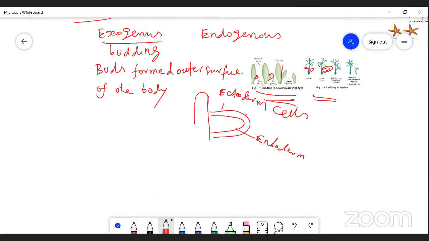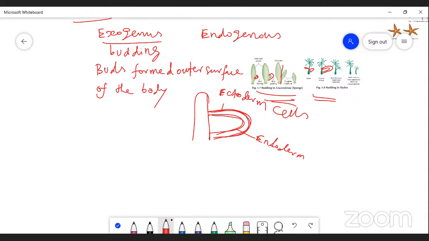This is the parent body of hydra, and the small buds are formed.